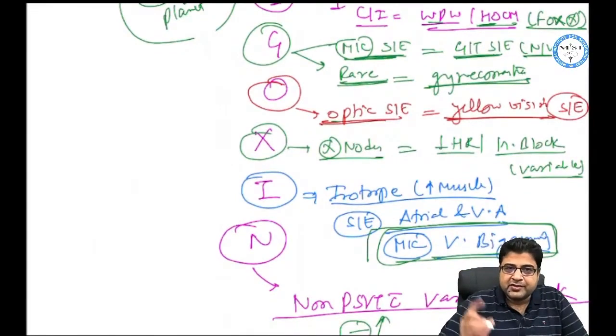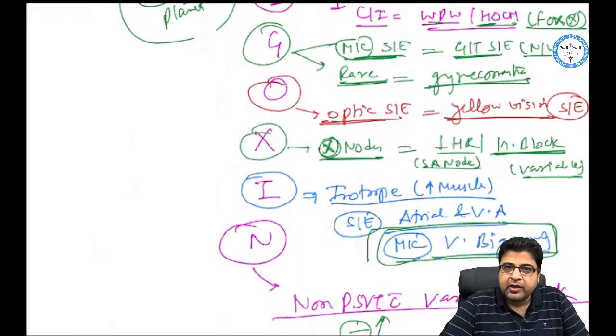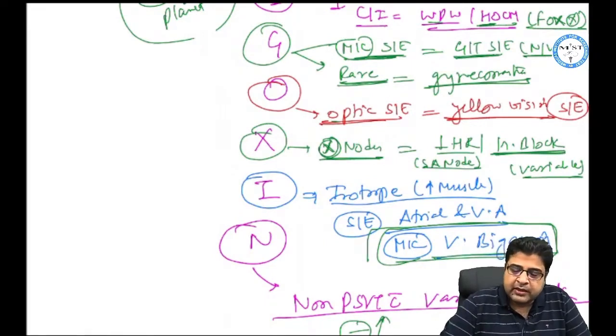Now this X sign is a cross sign and can result in heart block, and this kind of heart block is a variable type of heart block.